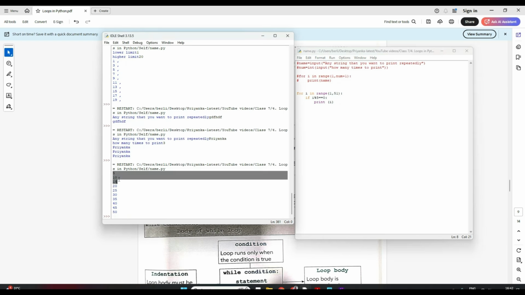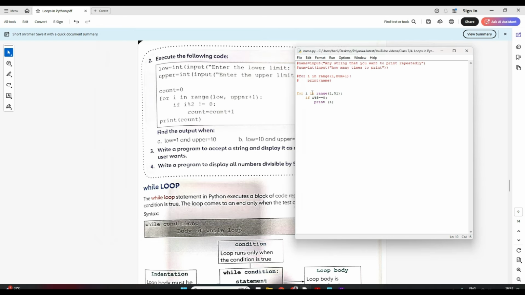So see, it gave me all the numbers between 1 to 51 divisible by 5. Very simple. First, let me go iteration-wise. First, my i will be 1, right? Because it starts from 1. So 1 mod 5 does not satisfy, so print will not happen. Now for 2, again this does not satisfy. Like this 3, 4, it doesn't satisfy.